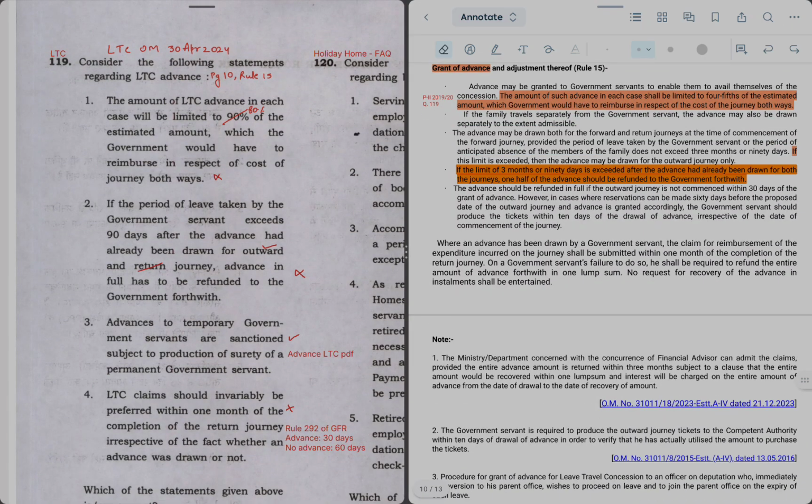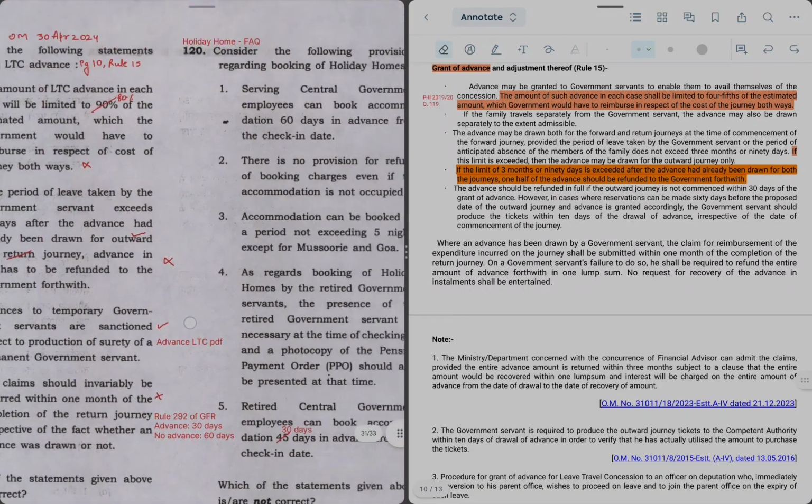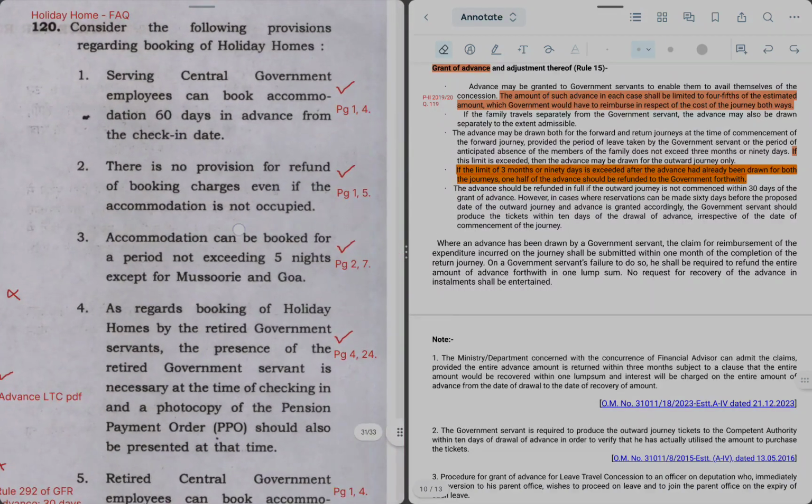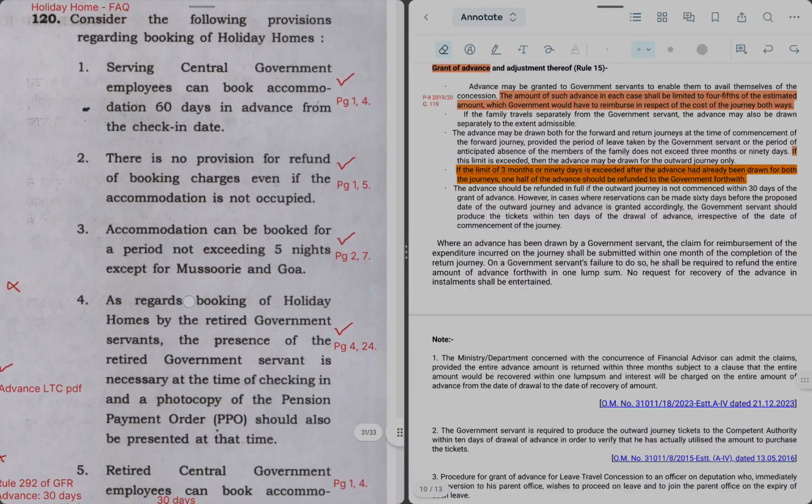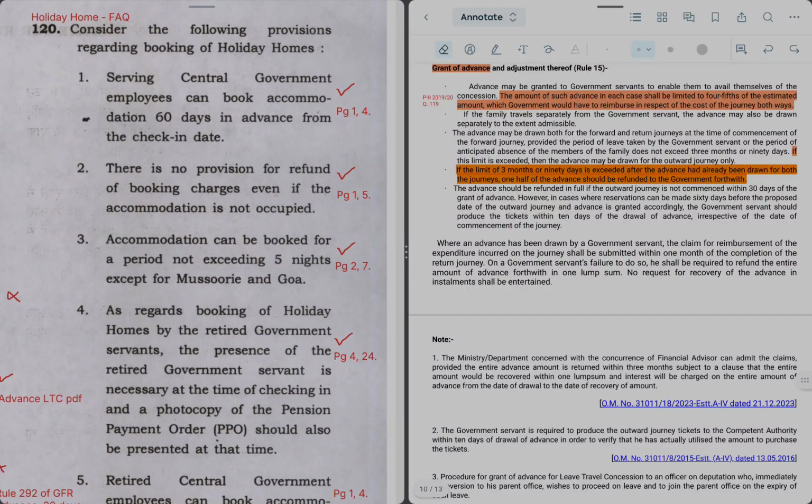Okay. Let's move on to the next question, which is the last question of this video, which is on holiday homes, question number 120. Now for holiday homes, we don't have any particular website like Department of Expenditure or something. It is the website called eSampada for booking of holiday homes, where frequently asked questions and general terms and conditions of the booking of holiday homes have been given. So I'll refer to FAQs for solving this question, and let's open the FAQs first.